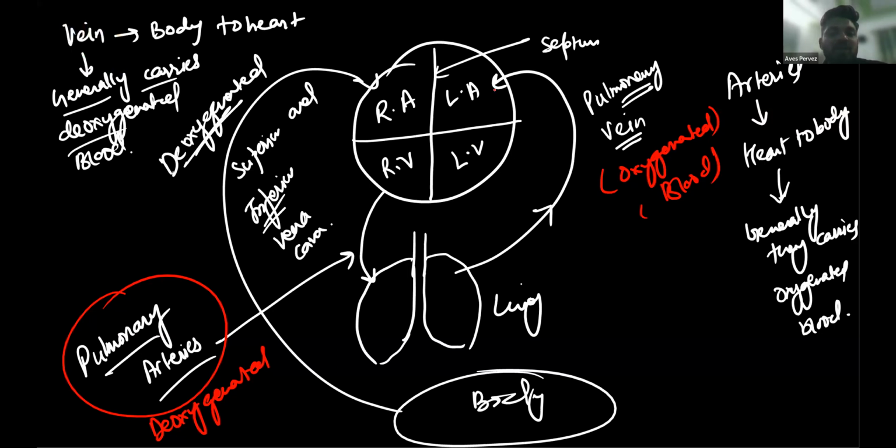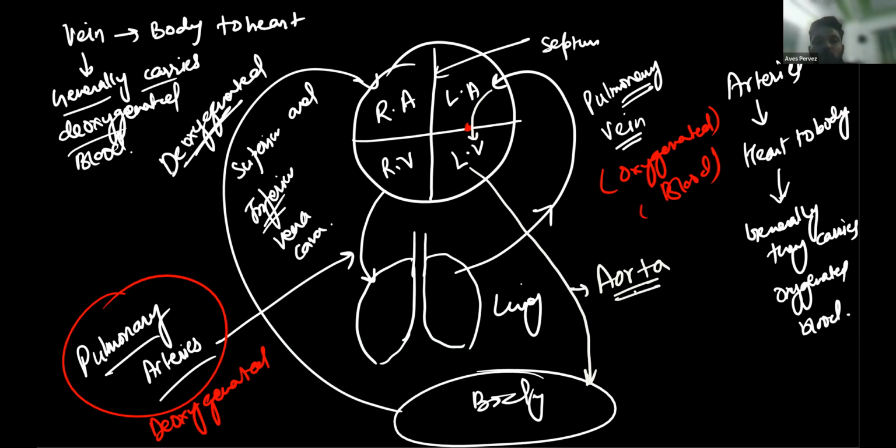Now the oxygenated blood reaches this region, and from this region it reaches the body with the help of a specialized artery called the aorta.